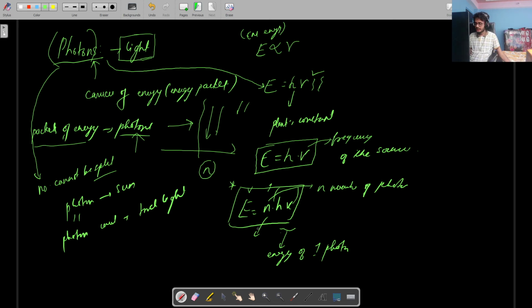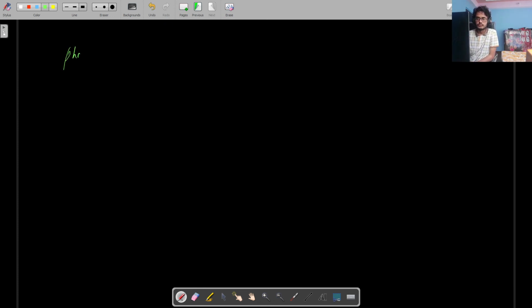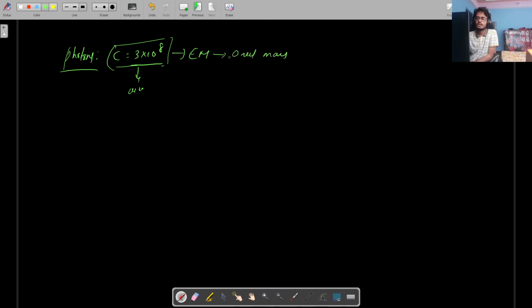Yeah, I think one more thing is required, but I don't think it's there in your syllabus. The speciality of photons is they have a velocity equal to the speed of light when there is no resistance, when they are in a transparent medium like air. So their velocity is 3 into 10 to the power 8. So they have the velocity of light, which basically solidifies that these are electromagnetic waves. And they have zero rest mass. Zero rest mass means in the state of rest, the mass of a photon is zero.